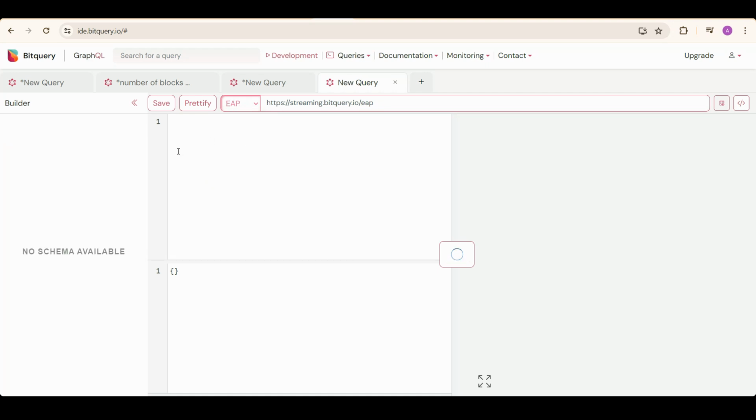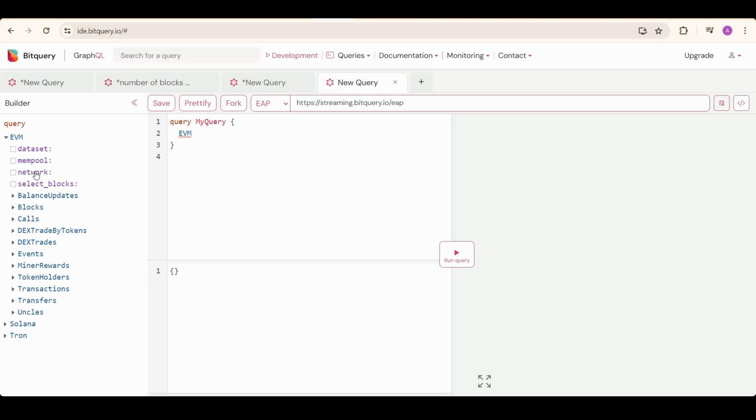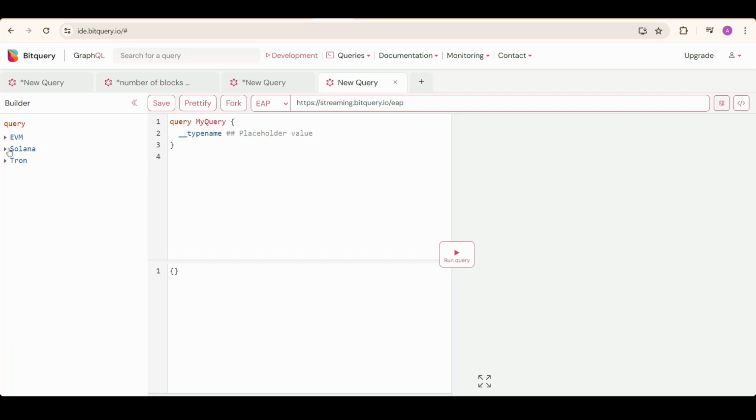EAP is our early access program. It will basically merge into API v2. It only has real-time data right now, but the team is backfilling the data for historical. Right now the EVM networks here are mostly these four: Optimism, Base, Matic, and OPBNB. And the Solana network is also there in EAP. We'll be shifting this to API v2 once we backfill the data of Solana. Also, we have the Tron chain.